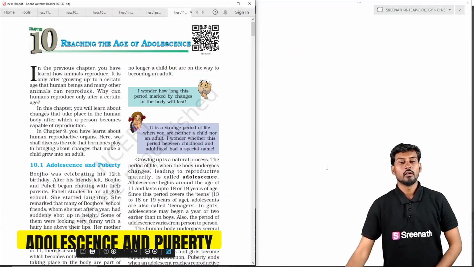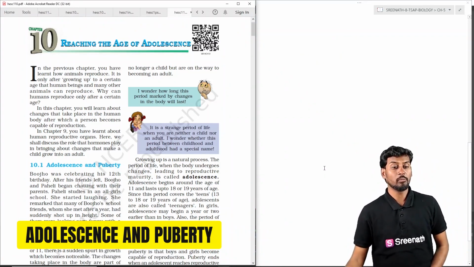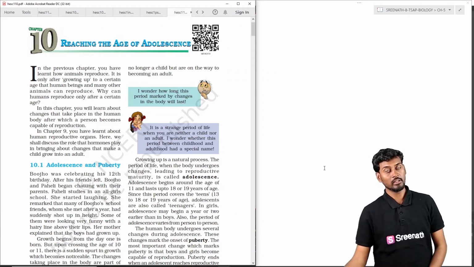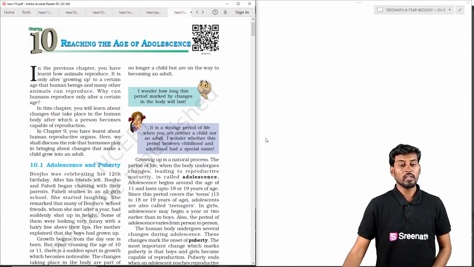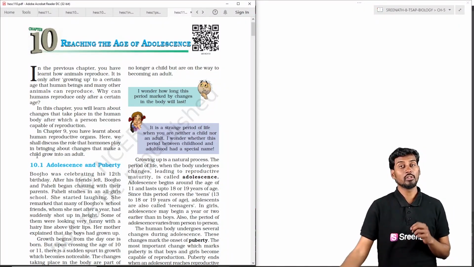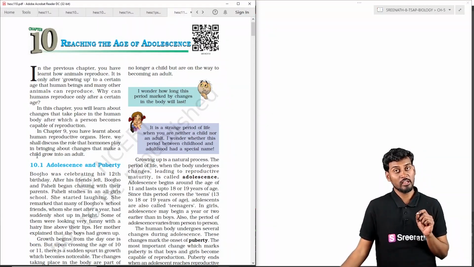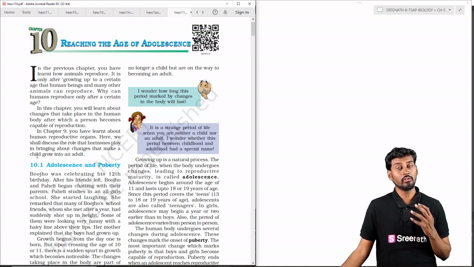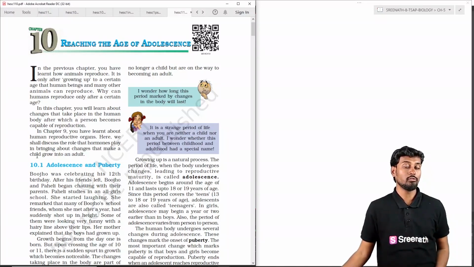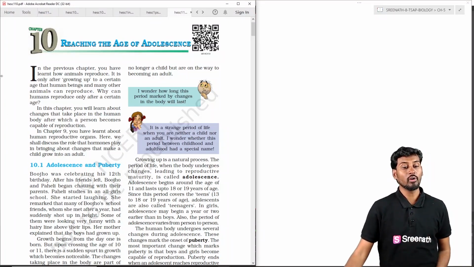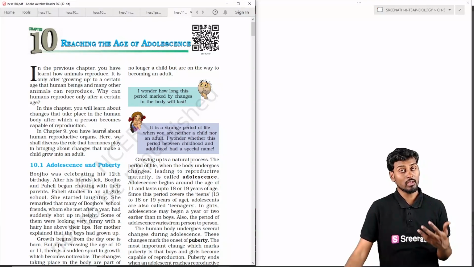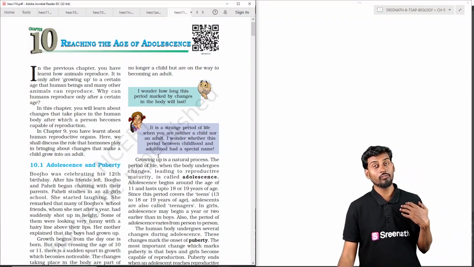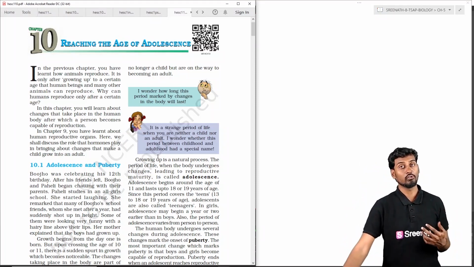So now we are going to discuss in detail the 10th chapter, Reaching the Age of Adolescence, within the 8th class science. In the introduction, we are discussing the process of reproduction and how it takes place. In human beings, a male and a female undergo a process called reproduction, so that they can give rise to a new individual or a new baby. To reach that reproductive or maturation phase, every individual has to cross childhood and also adolescence.